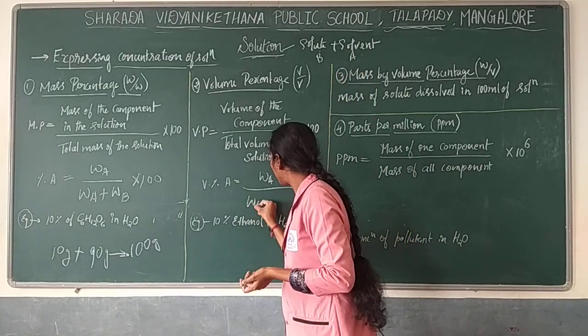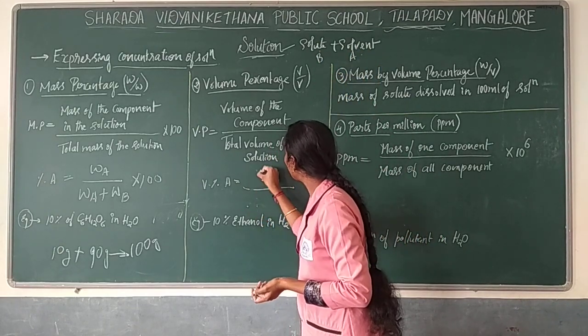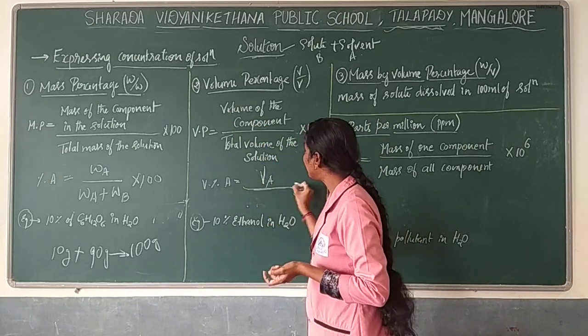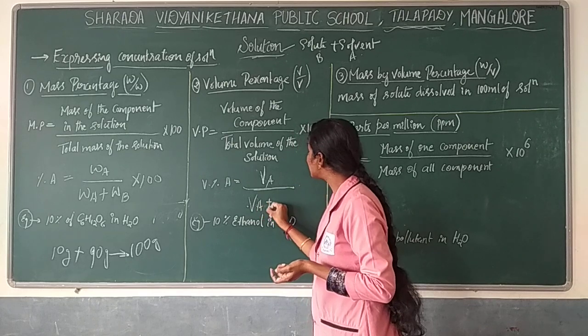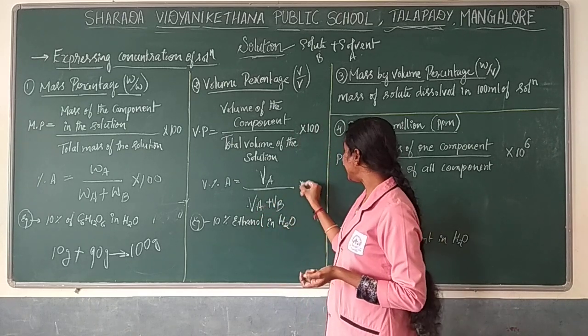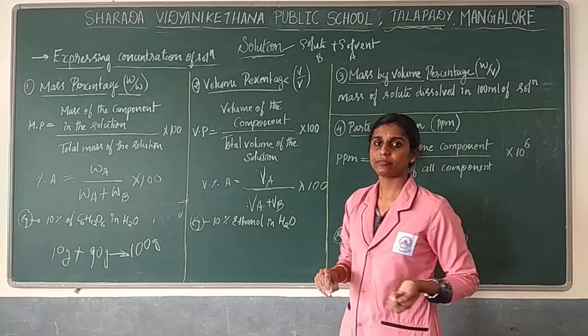So it goes with V, because we are dealing with volume. VA divided by VA plus VB, the volume of solvent as well as solute, into 100.